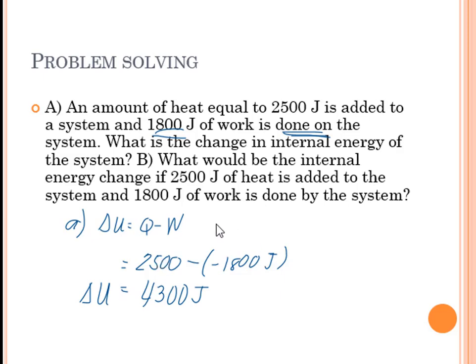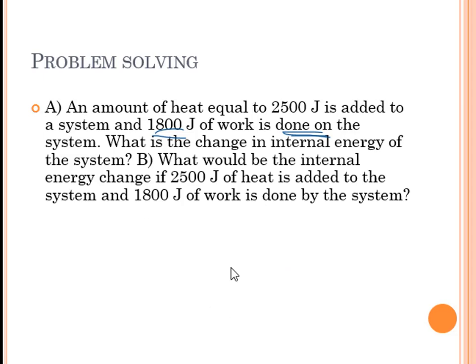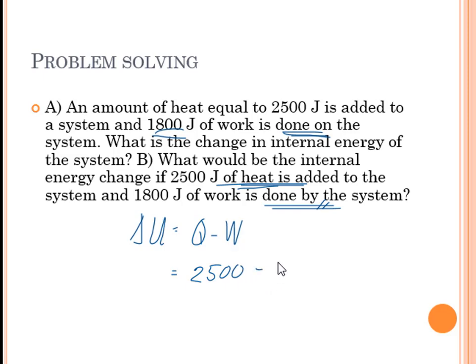Now let's solve letter B. Okay, for B we have again delta U is equal to Q minus work. Okay, again, heat is added, so that's positive, but work is done by the system, so that's positive also. 2500 joules of heat, minus positive 1800 joules.